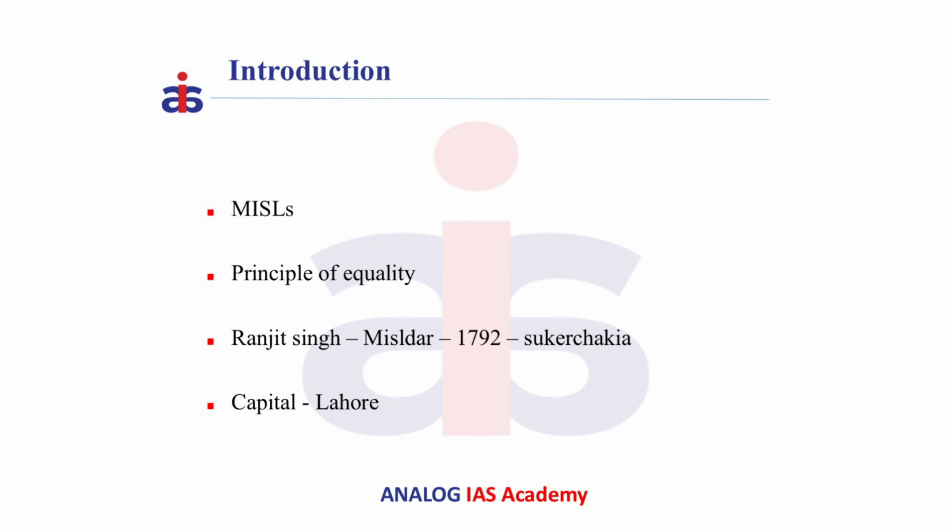After his death, his minor son Dilip Singh at the age of 8 came to the power, and the power was with his mother Rani Jindan, the de facto ruler. There were two wars fought between British and Punjab.